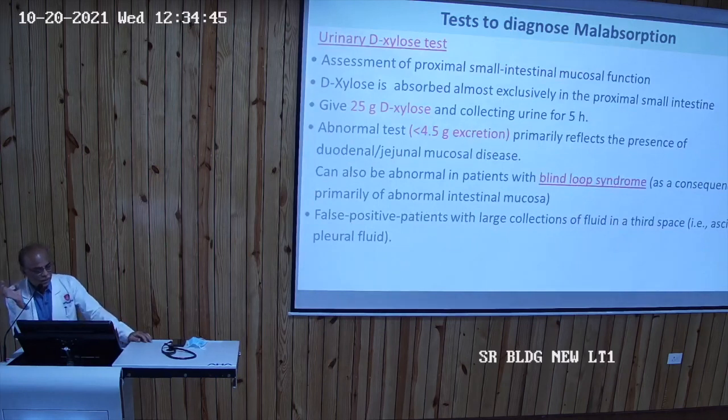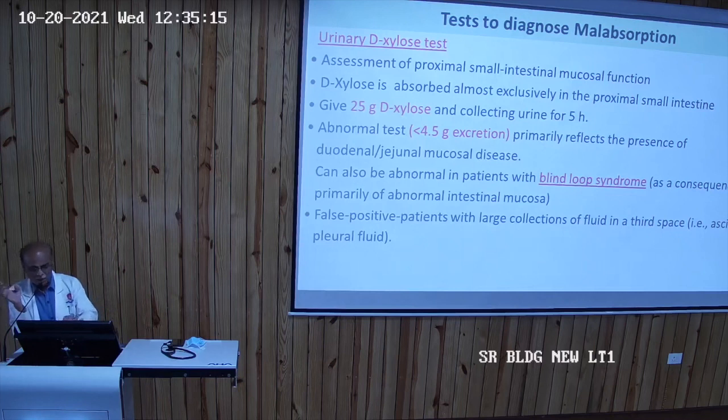Another test, urinary D-xylose test. So 25 g D-xylose, which is completely absorbed. If it goes to stool, less than 4.5 gram excretion primarily reflects the presence of duodenal jejunal mucosal disease. So it is to be seen in the urine. If it is absorbed well, it will go to urine. If less than 4.5 gram per day goes to urine, that means it is not completely absorbed. So it indicates malabsorption.